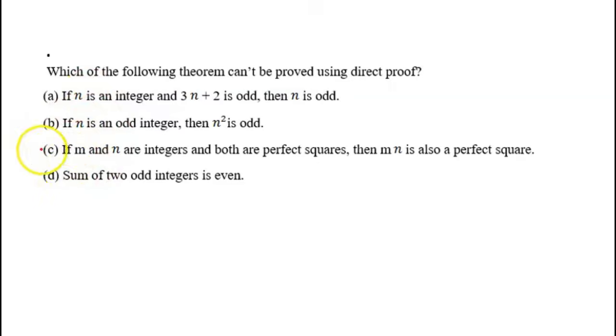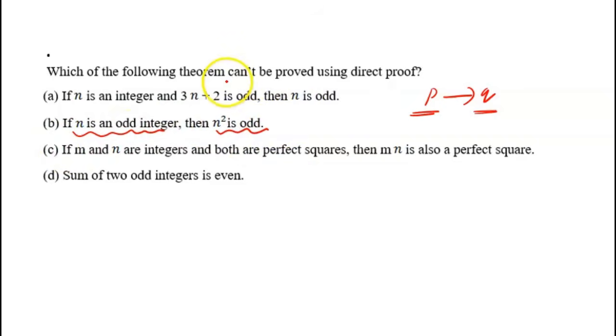But anyway, just to give you some idea, direct proof means we start with the first statement. If I have to prove P implies Q, then in direct proof we start with P and we show Q. So if you look at the second option, if n is an odd integer then n square is odd, I will start with n is an odd integer and I will be able to prove n square is odd. So here we can prove it by direct proof.